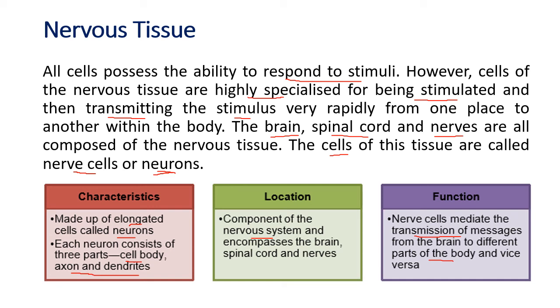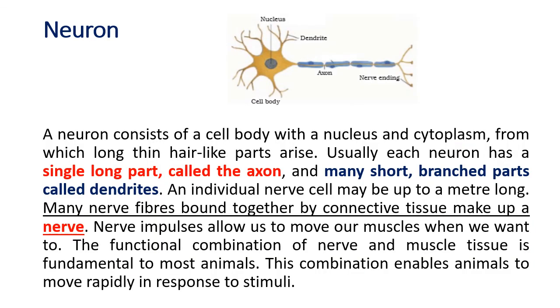The heart keeps on beating, the lungs keep on working, the stomach is digesting the food, in the small intestine food is mixed with the blood, and the kidney is removing the urine from the blood. All these things are going on simultaneously, but all these activities are coordinated by the brain. And the brain is made up of special cells called neurons. Now we'll see the structure of the neuron. This is the diagram, the structure of the neuron.